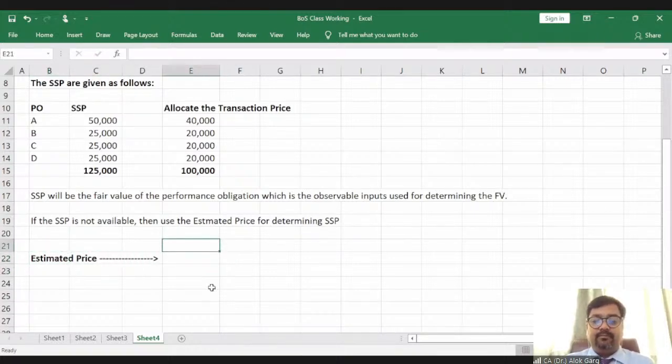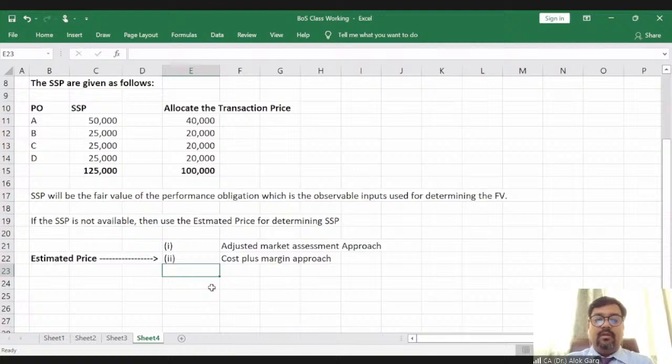Approach number one, adjusted market assessment approach. Okay. Approach number two, cost plus margin approach. Approach number three, residual approach. Now let's discuss these approaches one by one.